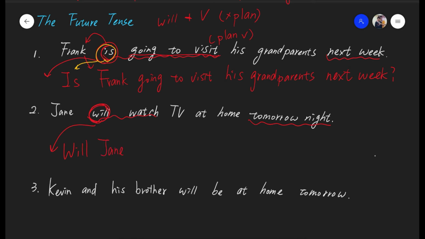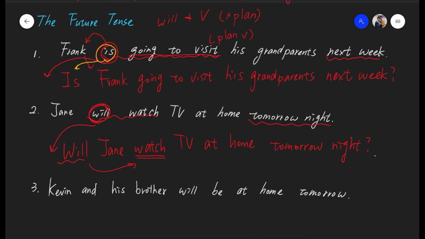So will who? Will Jen, that's the person. Do not write will again. Watch TV at home tomorrow night. Okay, so that's the answer. Will Jen watch TV at home tomorrow night? Remember that. And also, you see, helping verb, base verb. 虽然未来式本来就没有 base，没有动词变化的问题，就是不会加 ed 或 ing，本来就是 base verb，但是还是强调一下 helping verb 后面是 base verb.